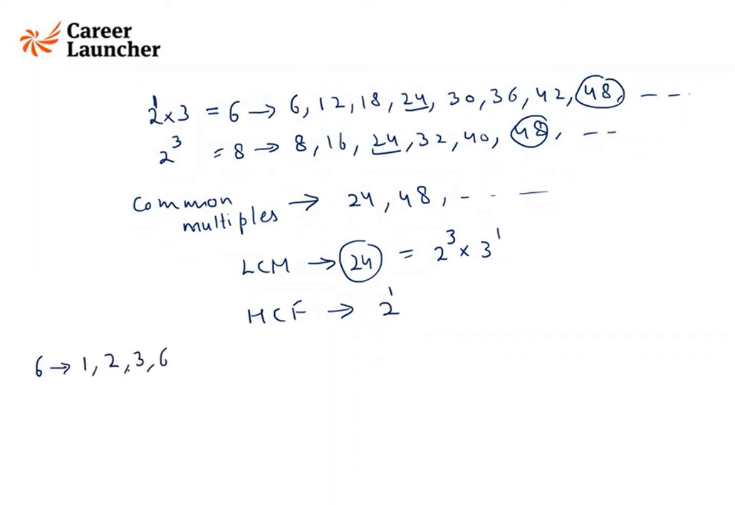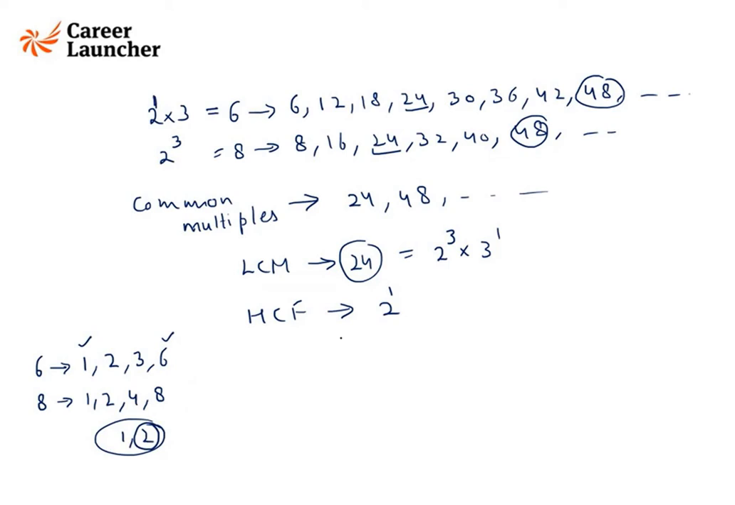And you can see what HCF stands for. We write down the factors of 6. 6 is divisible by 1, 2, 3, and 6. A number is always divisible by 1, and a number is always divisible by itself. So these are the factors of 6, and these are the factors of 8. The common factors we can see are these two, and the highest among them is 2.